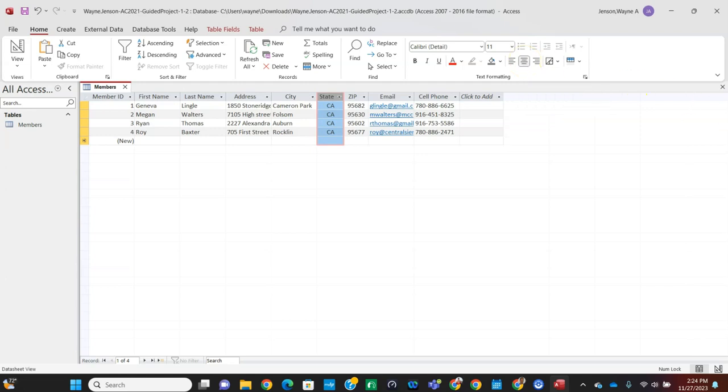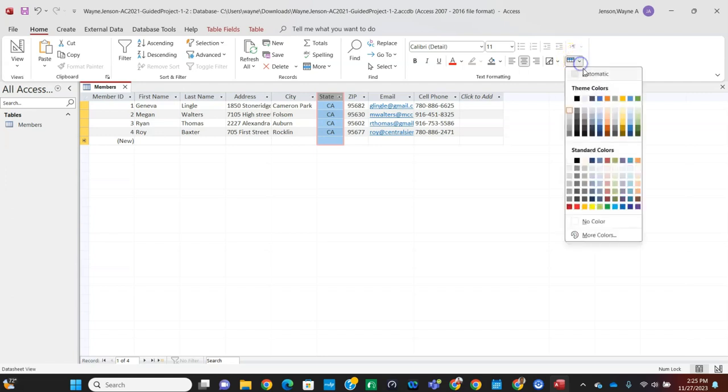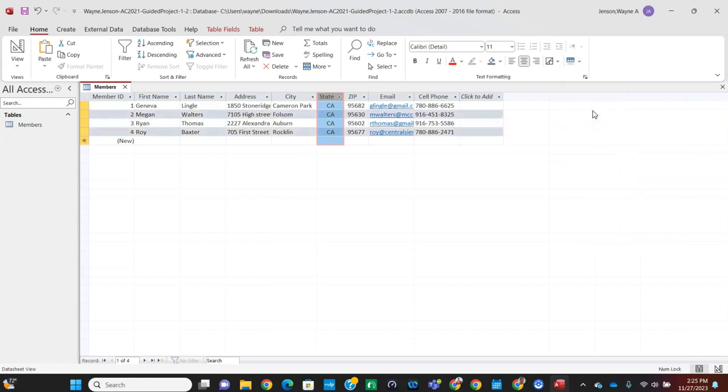And then we're going to click the alternate row color drop down right here. In the text formatting section is the alternate row color. And we're going to select the 4th column, 2nd row under the theme colors where it's blue-gray, text 2, lighter 80%. And then we're going to do Control S to save the changes.